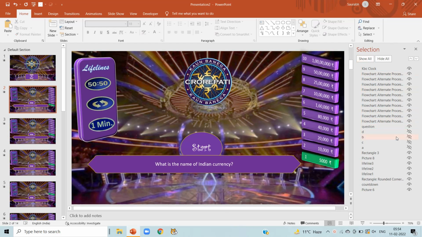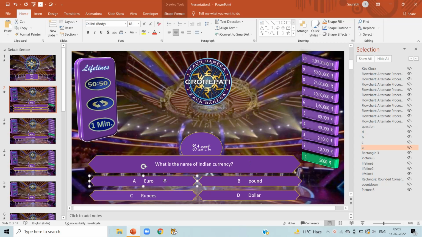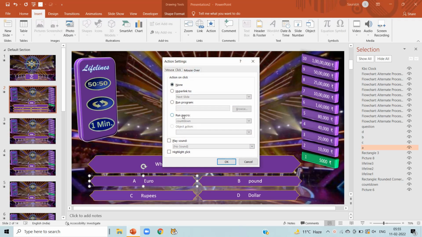Here you will see 4 options A, B, C, D. Click on the eye sign which is on the right side and make it visible, as it is not visible because we have coded it in the reset option. Now click on option A, click on Insert, click on Action, Run Macros, and select option A here.